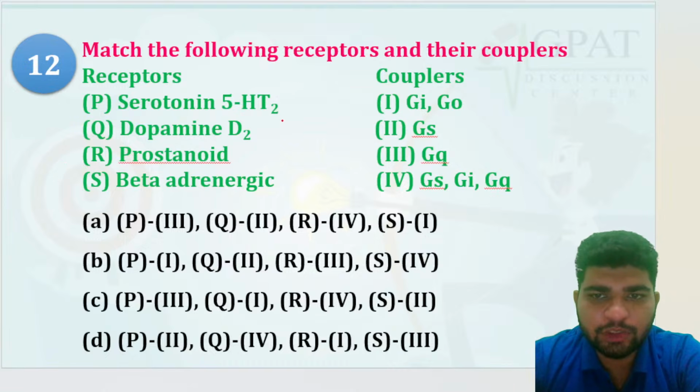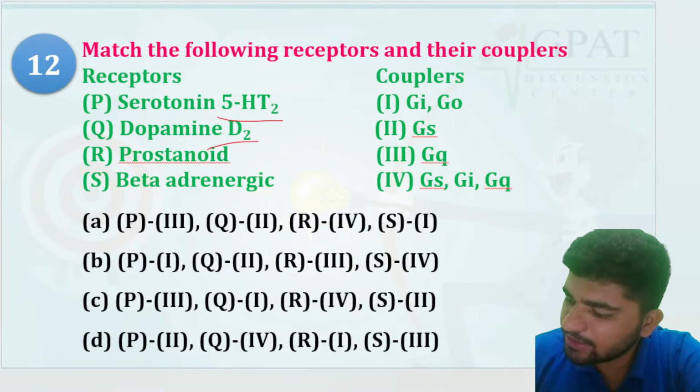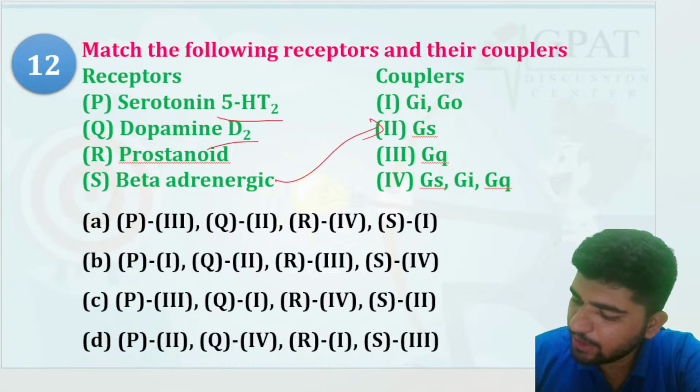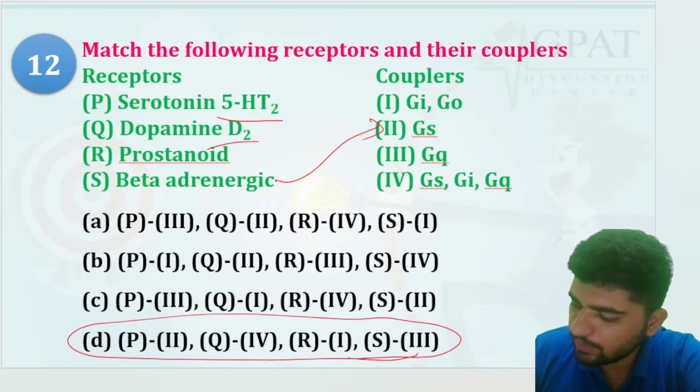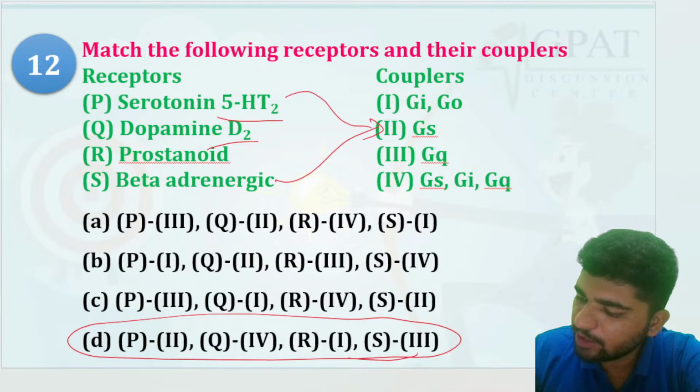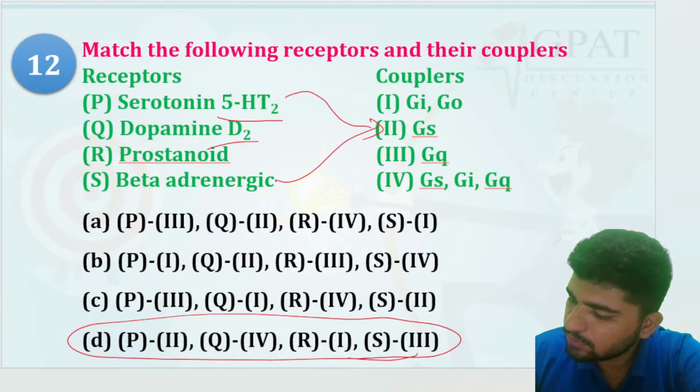Serotonin, 5-HT2, dopamine, prostanoid, beta adrenergic. Beta adrenergic is Gs. That is S, third. S, third. Yes. This one, D, P second. P serotonin. Sorry, beta adrenergic, Gs, second.